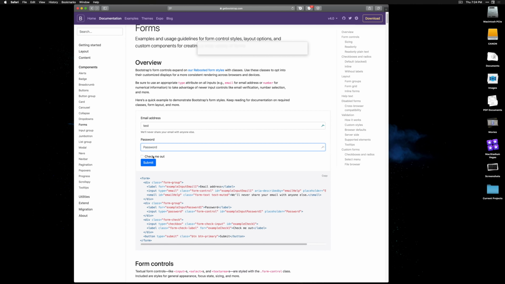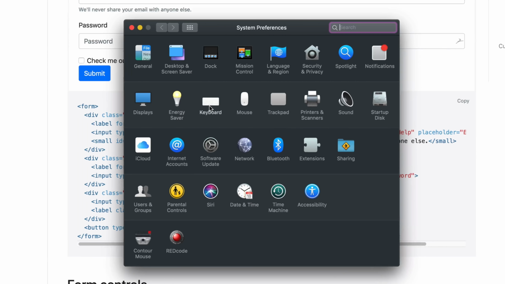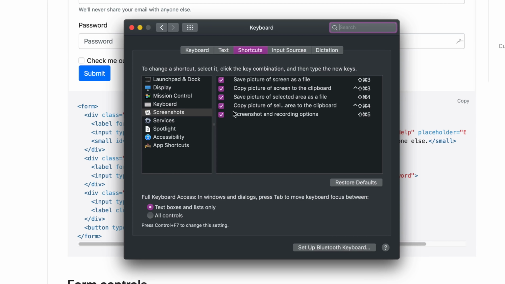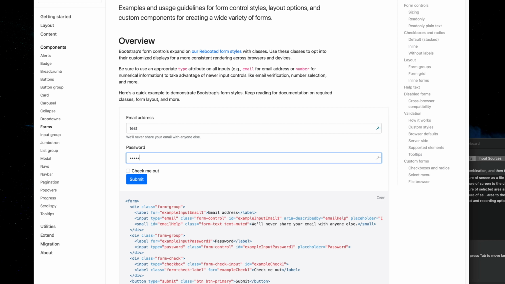If you go into the settings menu or the preferences, you can actually go to keyboard and then press shortcuts. And then down here at the bottom of shortcuts, it says full keyboard access in windows and dialogues. And you're going to change from text boxes and lists only, which is the default, to all controls. You can also use Control F7 to change the setting if you want, but it's probably easier to navigate to the menu directly.